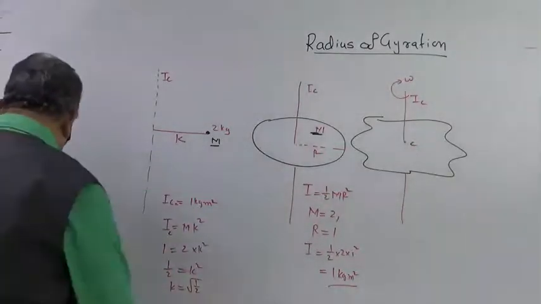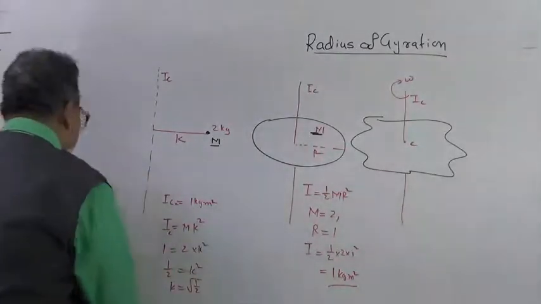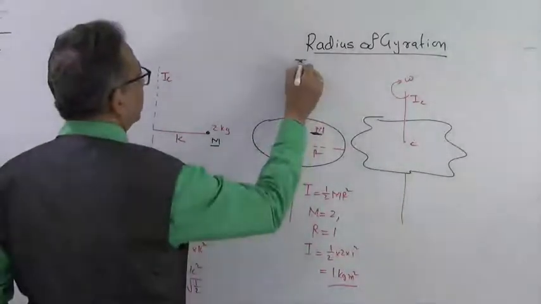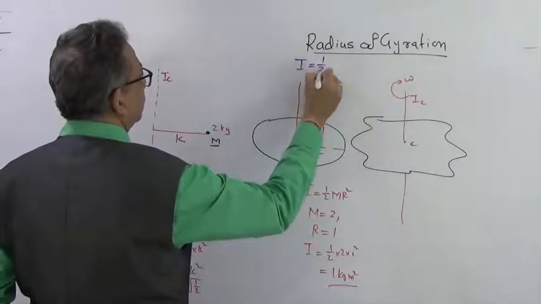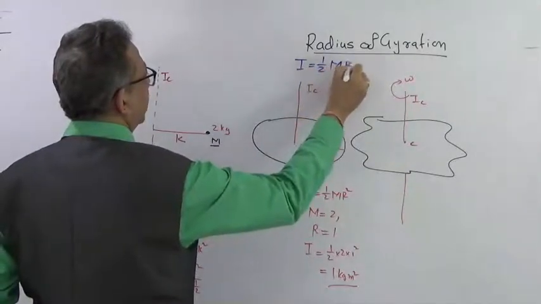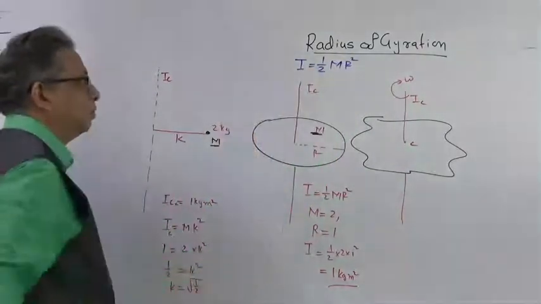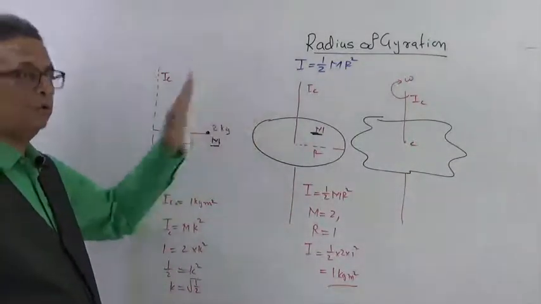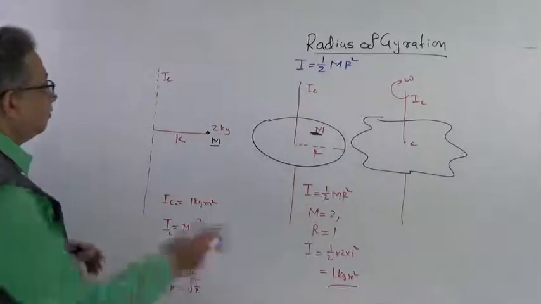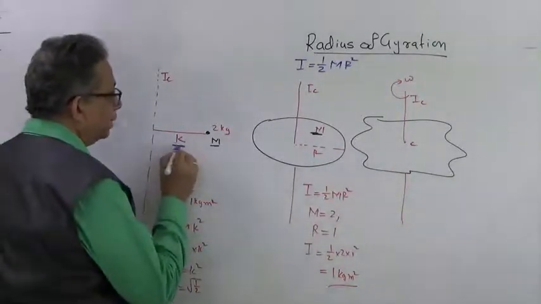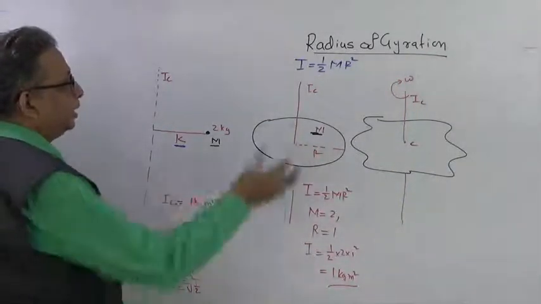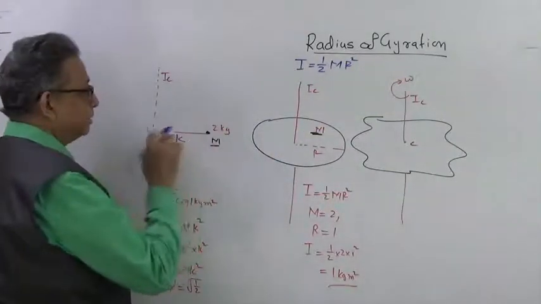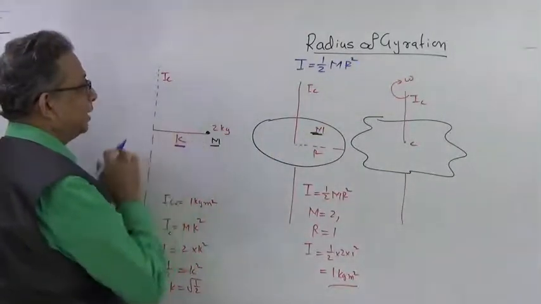So in the form of an equation, how will it be? How will you derive this? If I is equal to 1 half mr square for a disk, this is the moment of inertia we know, right? Then you have to find the value k at which a similar mass, but as a concentrated mass, is kept at a distance k from an axis.